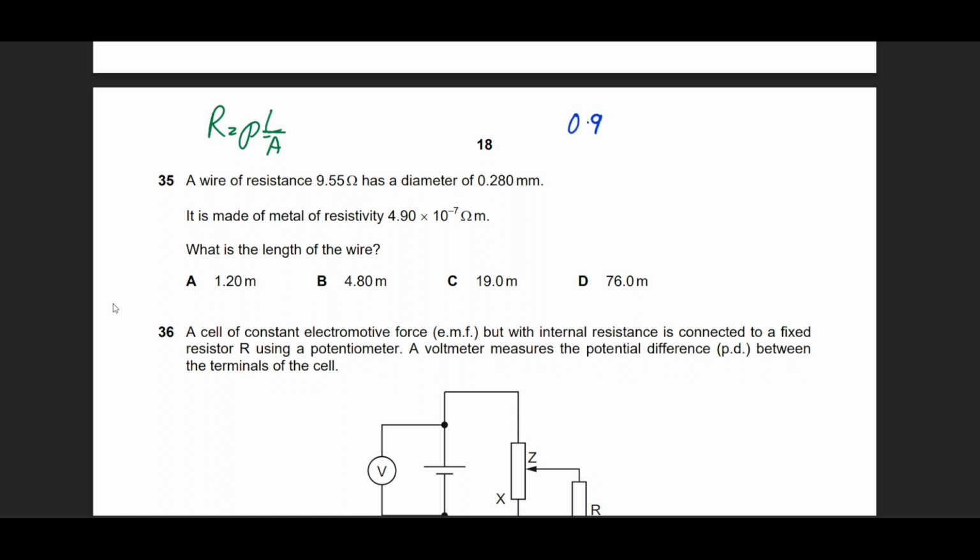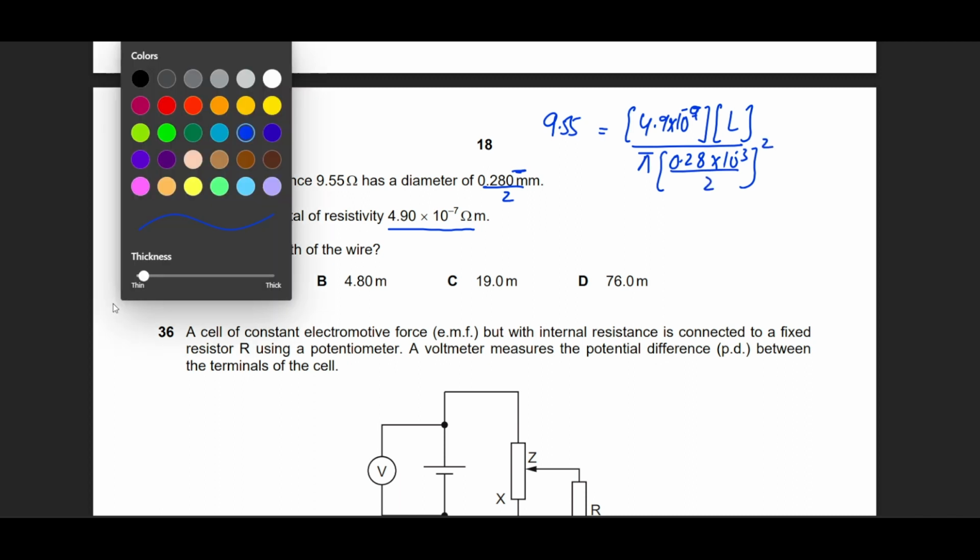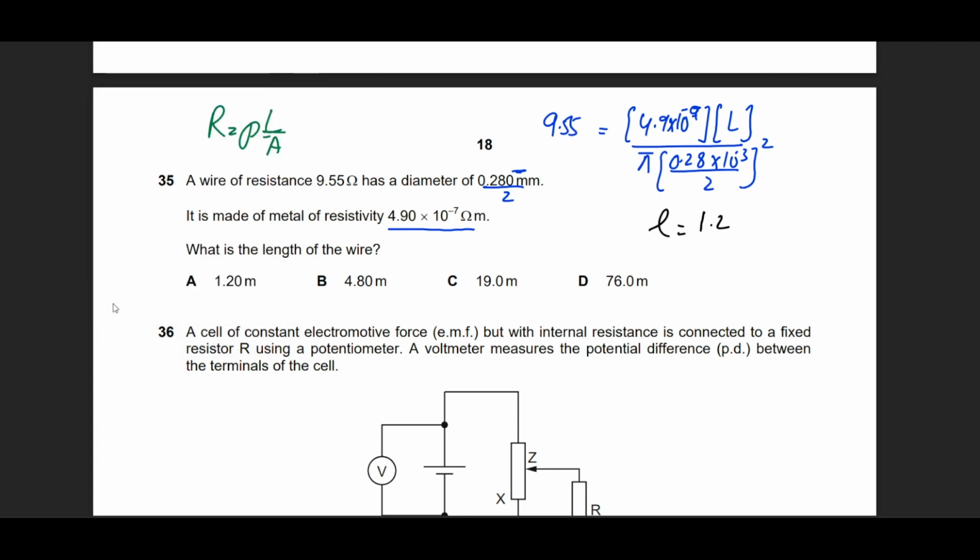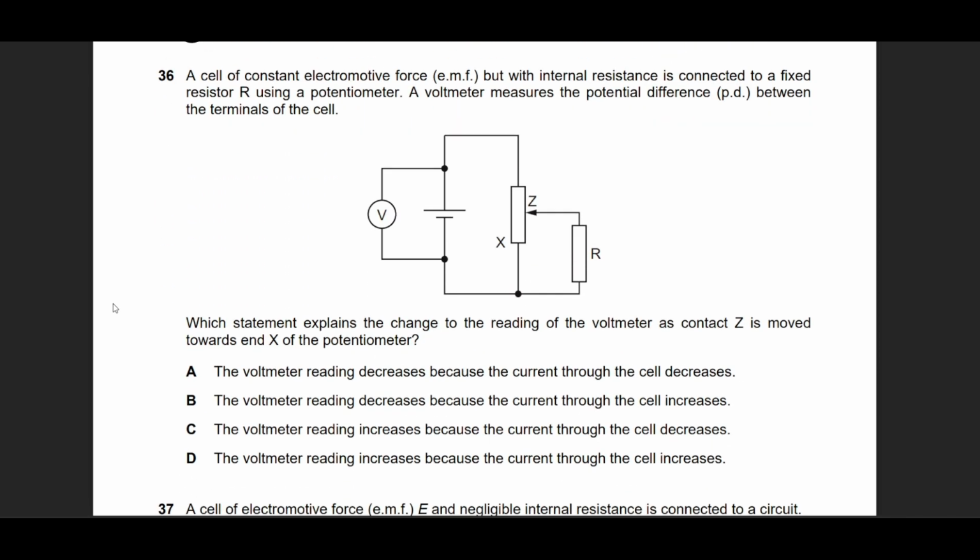So we have, sorry, not 0.9, but 9.55. So 9.55 equals rho, which is given to us as the resistivity, 4.9 into 10 raised to the power minus 7. And length is what we want to find out, divided by cross-sectional area. Since it's a wire and has a diameter, we'll use pi r squared, but the diameter has to be divided by 2. So 0.28 into 10 raised to the power minus 3, because it's millimeters, divided by 2 and whole squared. When you successfully solve this, you will find the answer of this length to exactly come out as 1.000 something meters, which is going to be option A. Please perform the algebra correctly. This is the only way you're going to lose this.